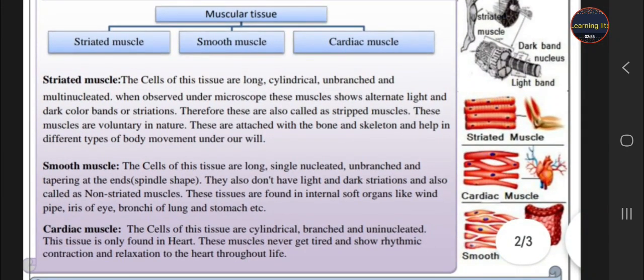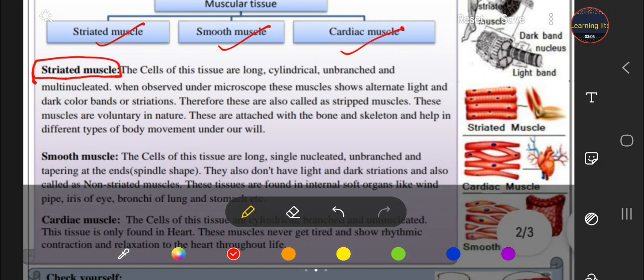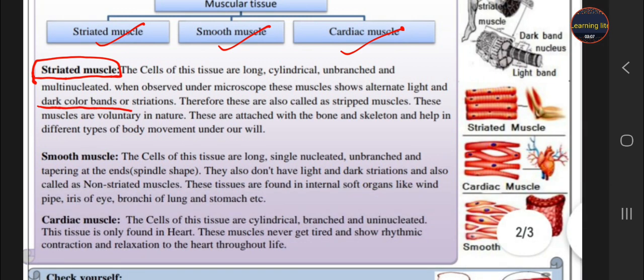Muscular tissue is of three types, students. First is striated, second is smooth, and third is cardiac. If we talk about the striated, why is it called striated? Because it has light and dark colored bands, and due to these bands, it is called striped muscle or striated muscle.